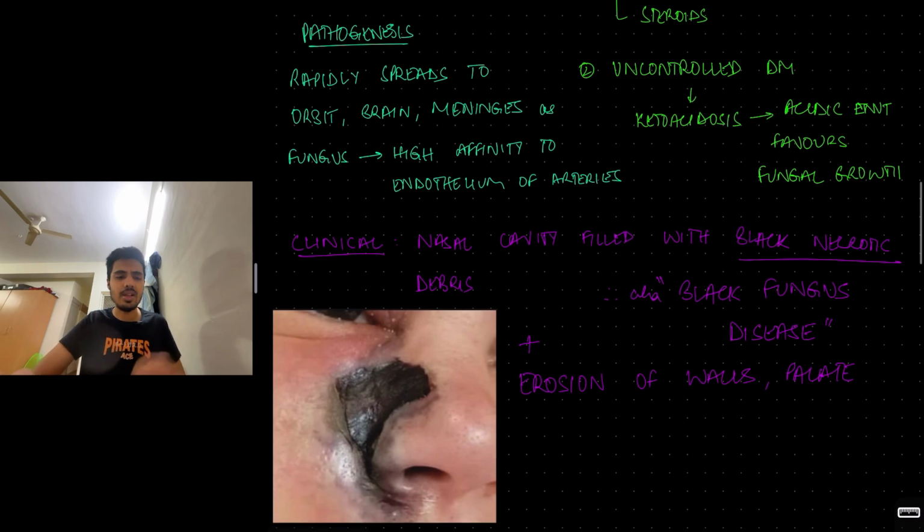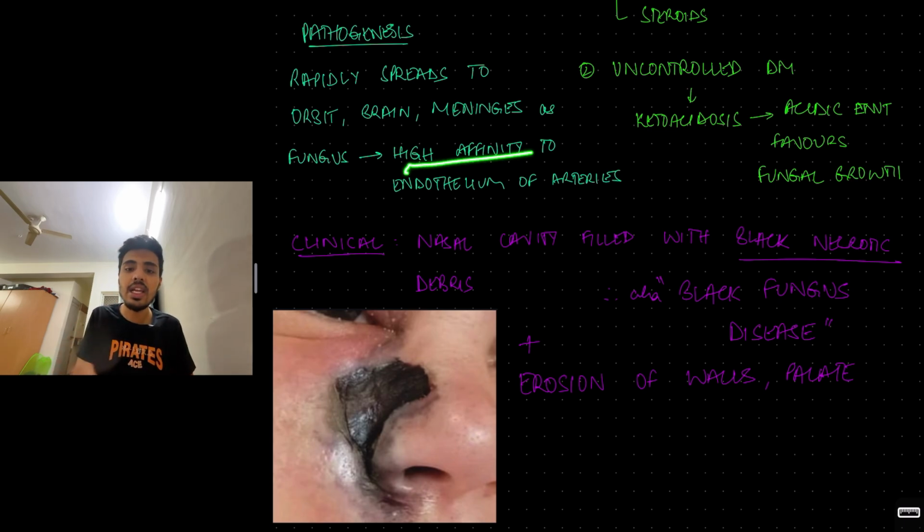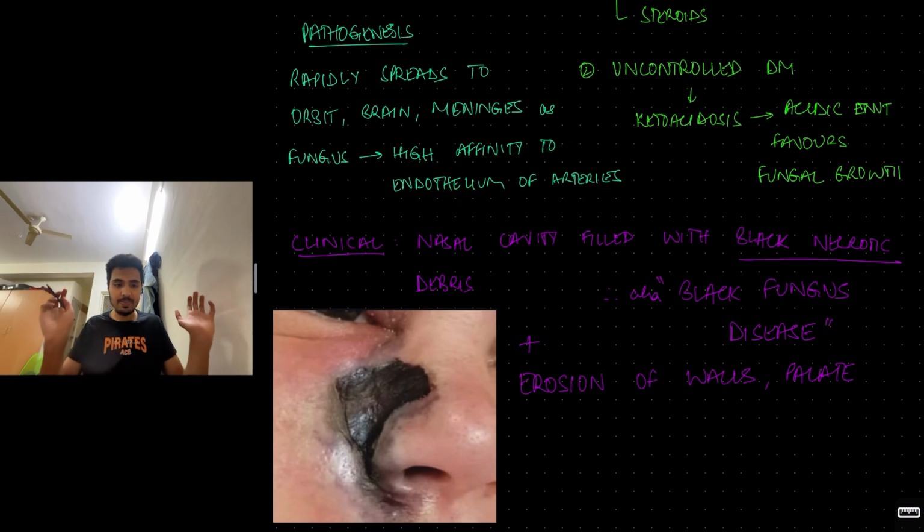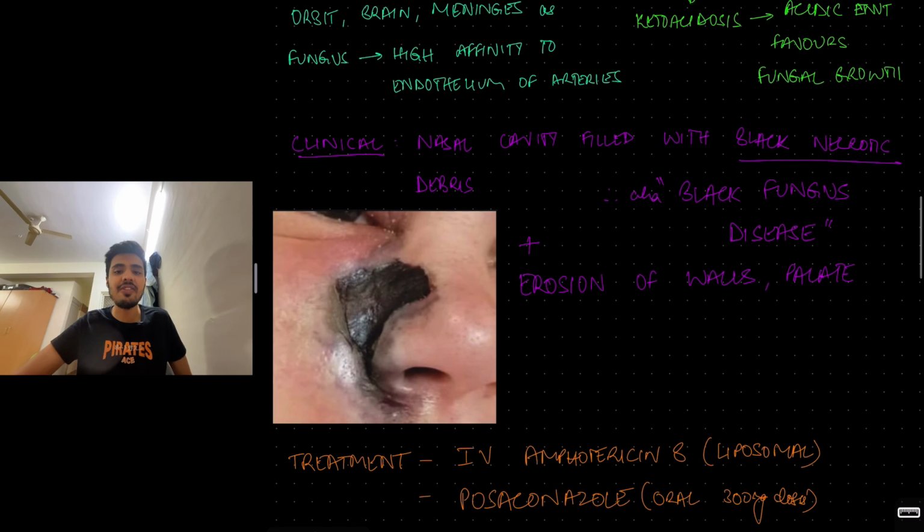Then why is it rapidly spreading? Because it is fatal. Why is it fatal? Because it rapidly spreads from your nose and the paranasal sinuses to the orbit, to the brain, to the meninges, to all the surrounding tissues because of its high affinity to blood vessels. It has a high affinity to the endothelium of the arteries and the vessels, so it can rapidly spread everywhere. That is the pathogenesis. Next, coming to the clinical findings.